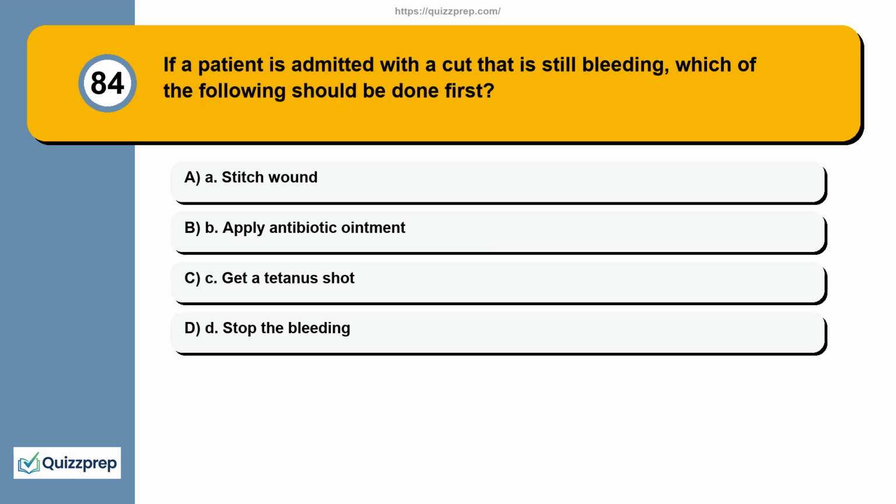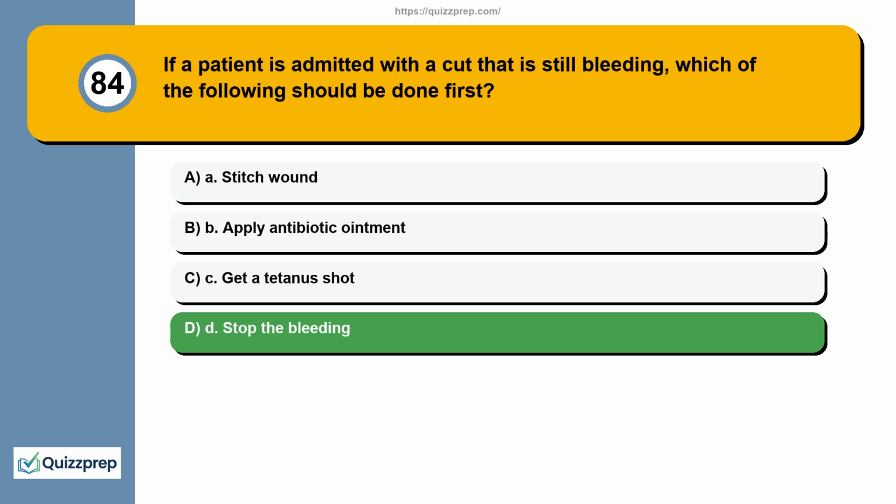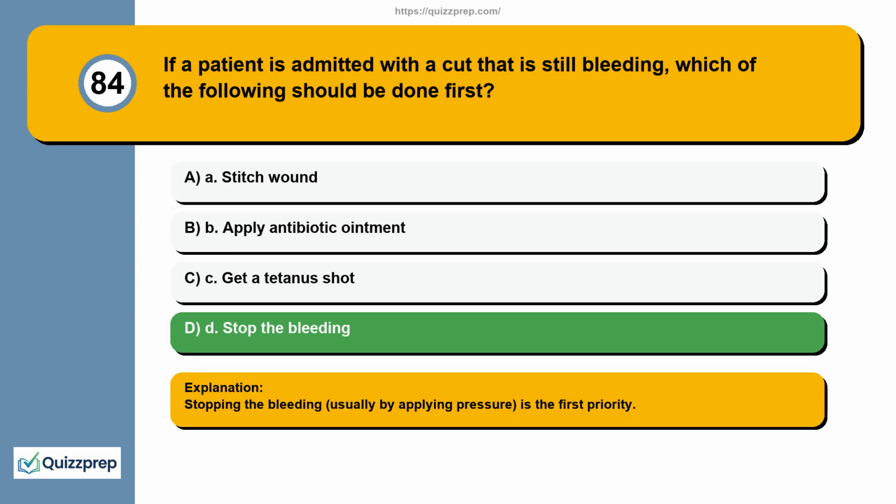Question 84. If a patient is admitted with a cut that is still bleeding, which of the following should be done first? A. Stitch wound. B. Apply antibiotic ointment. C. Get a tetanus shot. D. Stop the bleeding. Stopping the bleeding, usually by applying pressure, is the first priority.